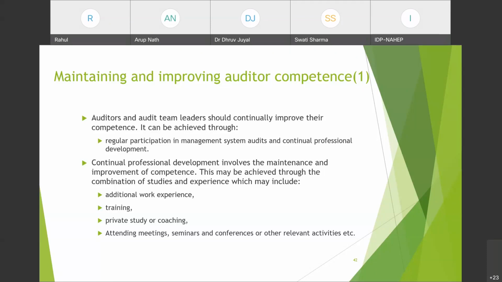Continual professional development involves the maintenance and improvement of competence. This may be achieved through a combination of studies and experience that may include additional work experience, trainings, private study or coaching, attending meetings, seminars and conferences or other relevant activities, etc. You can do continual professional development of yourself, or an organization can set procedures for this for you.